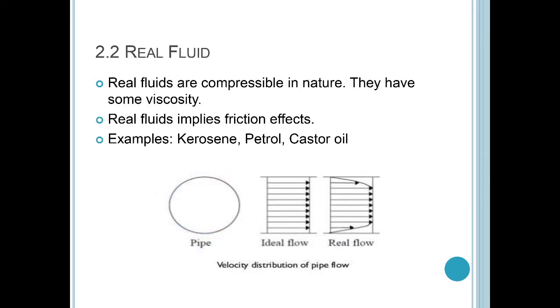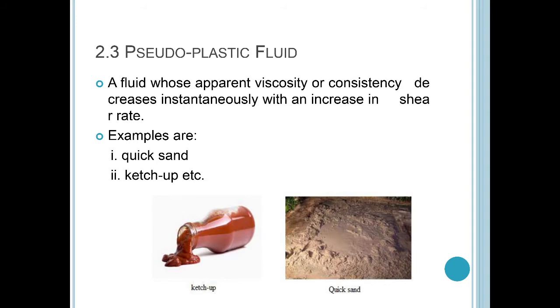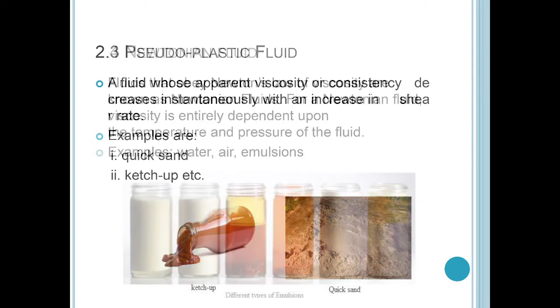Real fluid. On the other hand, real fluids are compressible in nature. They have some viscosity. Real fluids have a friction effect. Example: kerosene, petrol. Pseudoplastic fluid. A pseudoplastic fluid is a type of fluid whose viscosity decreases instantaneously with an increase in shear stress rate. For example, quicksand, ketchup, etc.